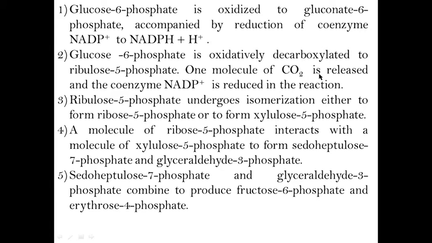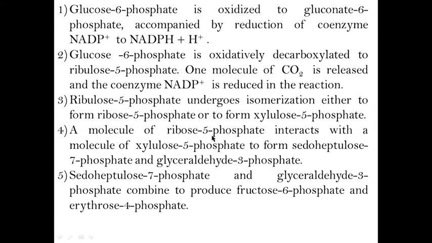One molecule of CO2 is released and the coenzyme NADP is reduced in the reaction. Ribulose 5-phosphate undergoes isomerization either to form ribose 5-phosphate or to form xylulose 5-phosphate.